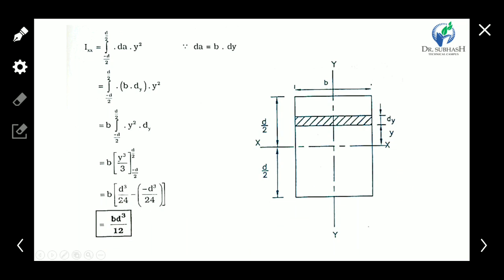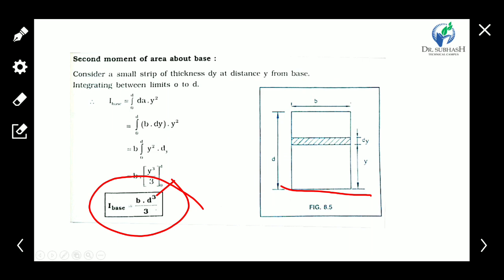It is also calculated in this way. Clear?